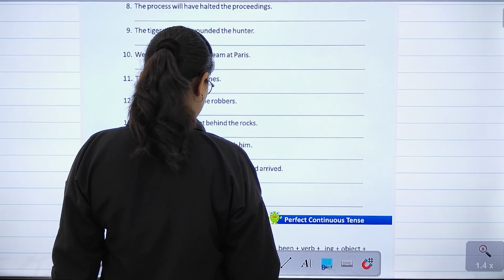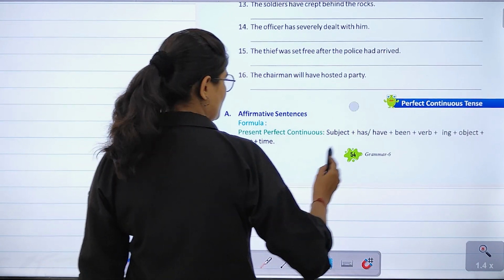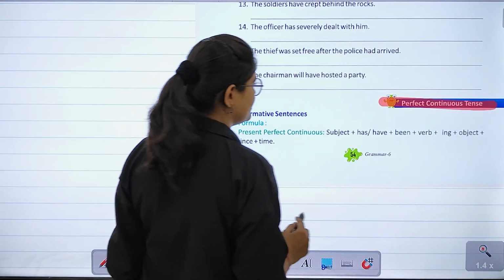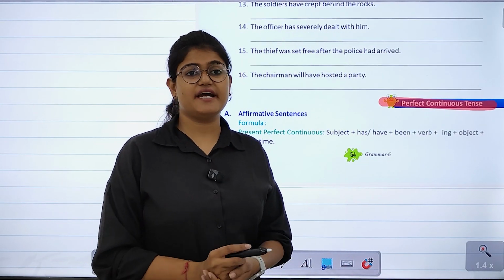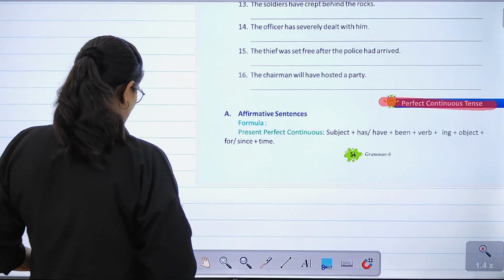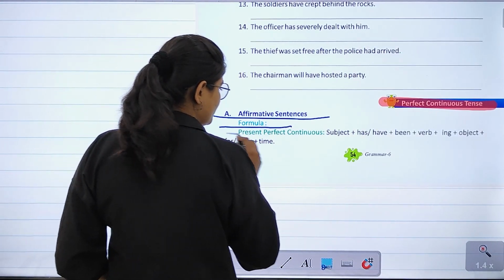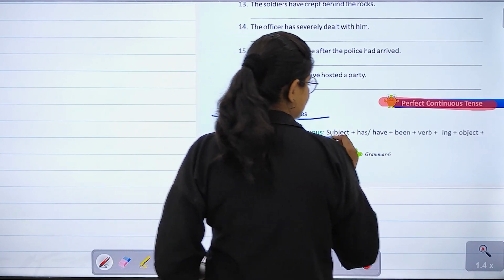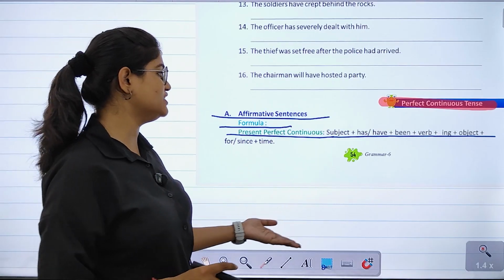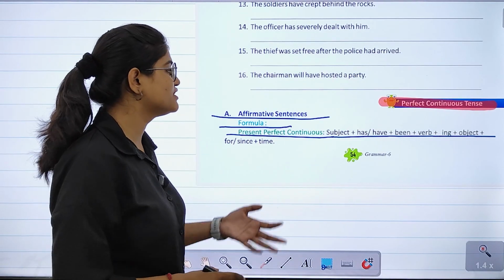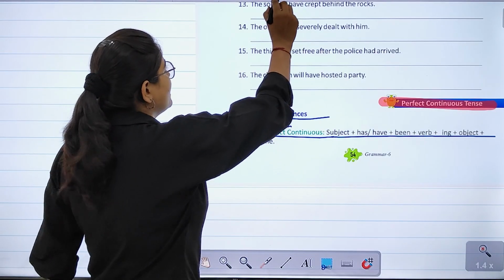Now, moving ahead, next up we have the perfect continuous tense. Now what are the rules of the perfect continuous tense? Right? So, let's talk about the affirmative sentences and the formula of these. So, present perfect continuous: subject plus has/have plus been plus verb plus ing plus object plus for/since plus time. Right?